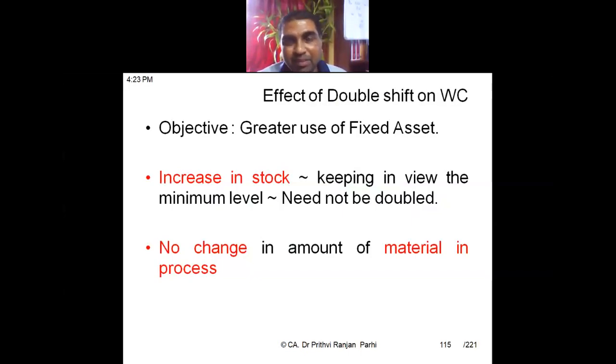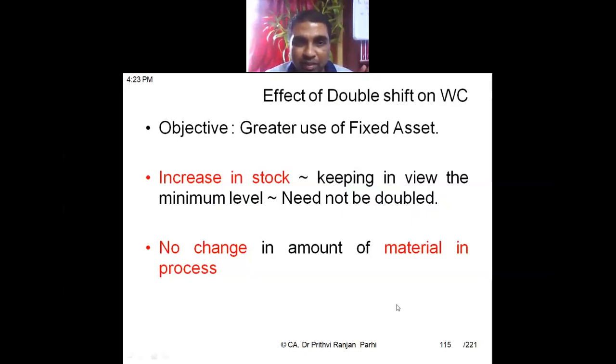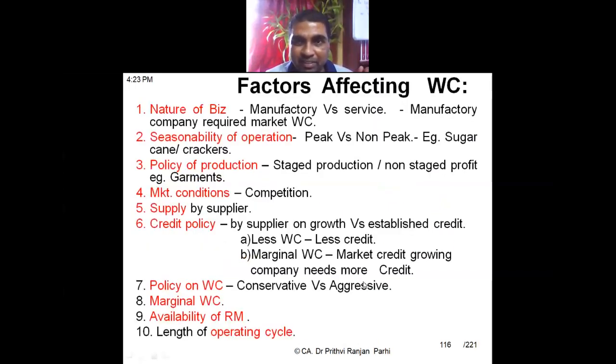Okay, but these fixed assets and non-current assets are used in a more efficient manner. But with almost the same kind of working capital, it is possible to manage the organization with multiple shifts. So there will be no change in WIP. Whatever is there in the process will also continue to exist. But since consumption will be more, material will be consumed at a faster rate, you have to take care of that. For that purpose, you might have to keep extra raw material in stock. So on that basis, you have to estimate. That is the effect.